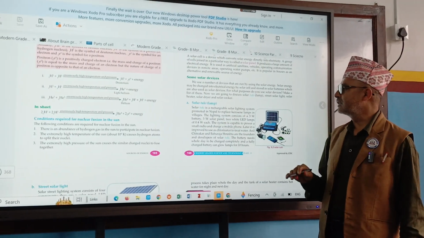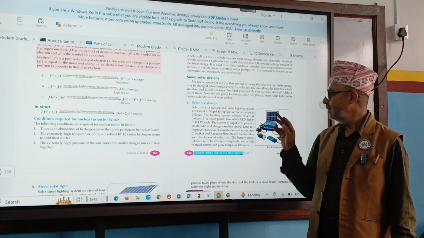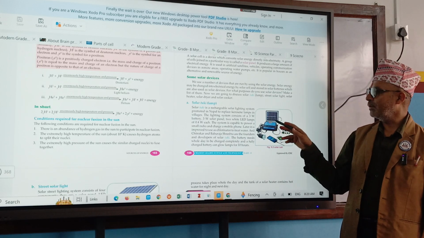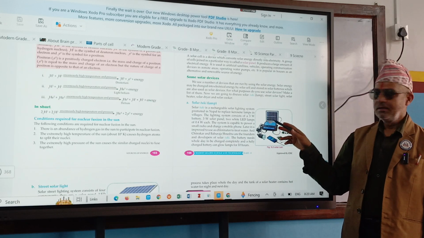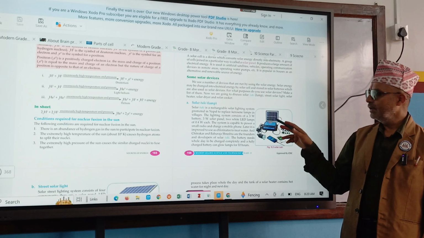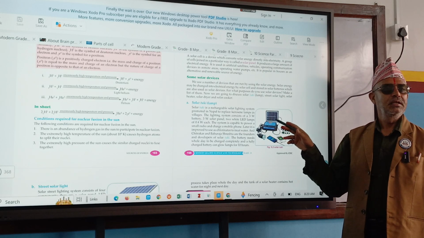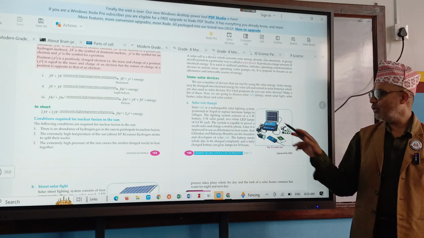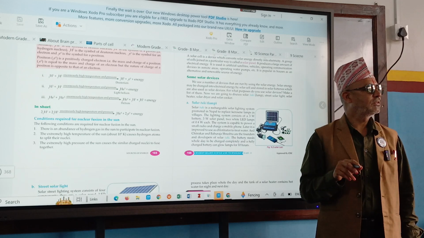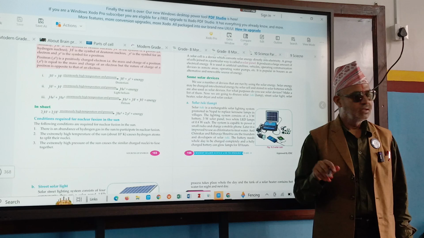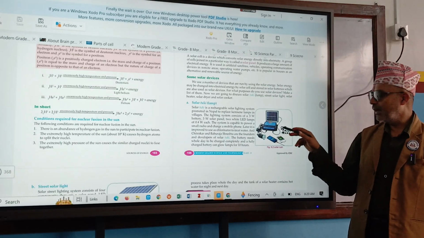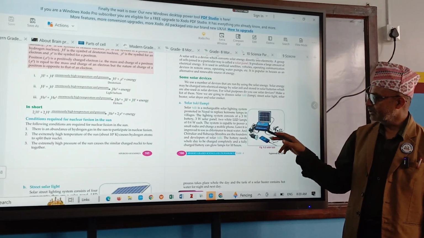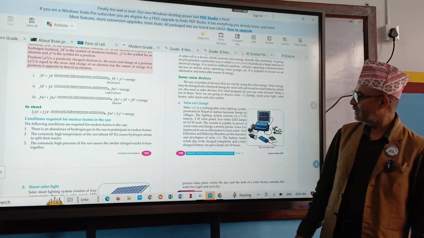Here is one small solar panel. Can you see here one solar panel? What does it do? It converts solar energy into chemical energy, and it is stored in the battery. Later on, it functions.